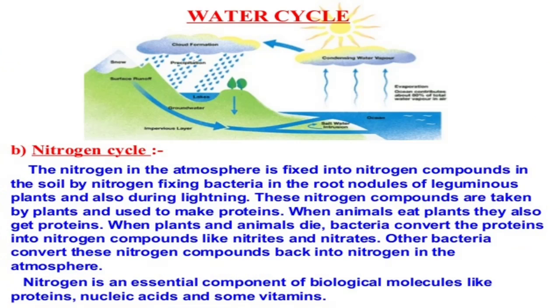Second one is the nitrogen cycle. The nitrogen in the atmosphere is fixed into nitrogen compounds in the soil by nitrogen fixing bacteria in the root nodules of leguminous plants, and also during lightning. These nitrogen compounds are taken up by plants and used to make protein. When animals eat plants, they also get protein. When plants and animals die, bacteria convert the protein into nitrogen compounds like nitrites and nitrates. Other bacteria convert these nitrogen compounds back into nitrogen in the atmosphere.